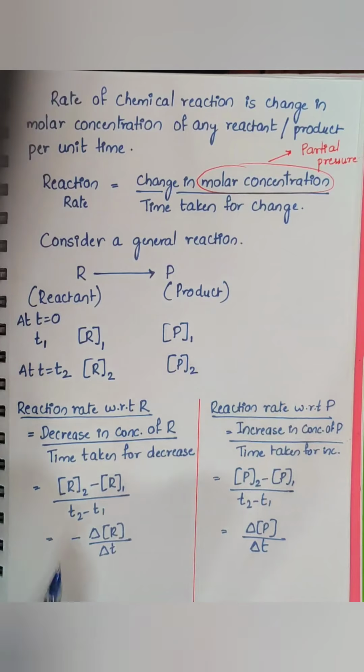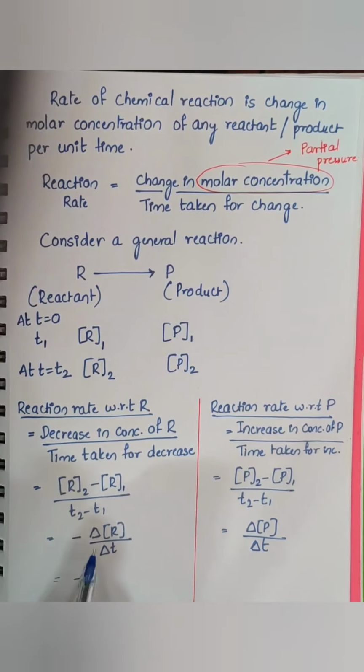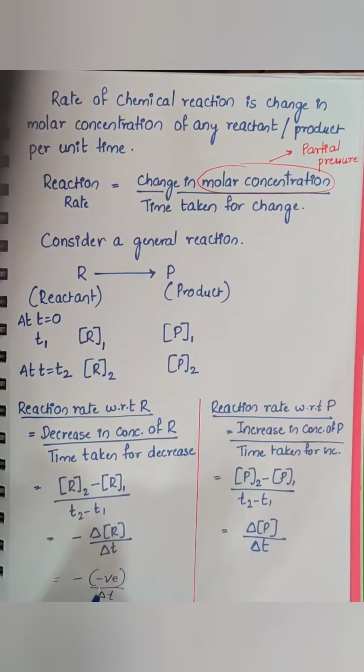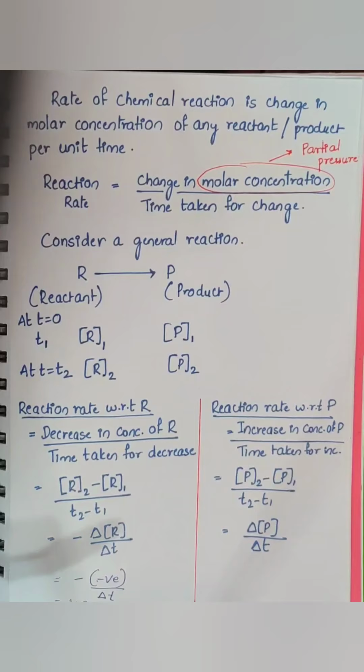So delta R will be negative divided by delta T, and this will make the rate positive. That's the reason why we write the negative sign whenever we write the reaction rate with respect to the reactant. The rate of the reaction will always be positive, so the negative sign is placed before the rate expression for the reactants to make the rate positive.